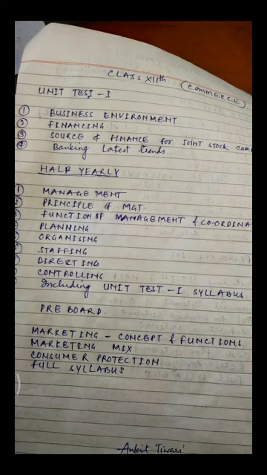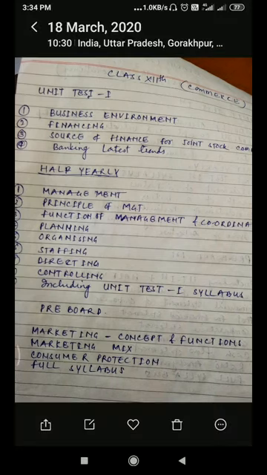Next chapter, principles of management. Under this chapter we will see meaning and principles of management, nature, scientific principles, Fayol's principles, comparison between Taylor and Fayol, and universality of management principles. All these things we will see under chapter number 6, principles of management.